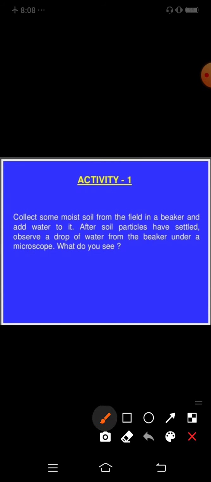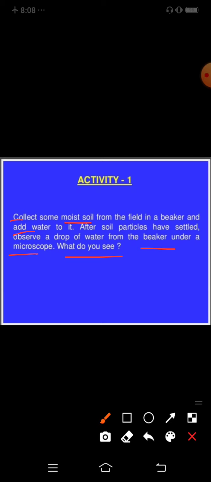First of all, one activity is here. In this activity, collect some moist soil from the field in a beaker and add water to it. After soil particles have settled, observe a drop of water from the beaker under a microscope. What do you see?